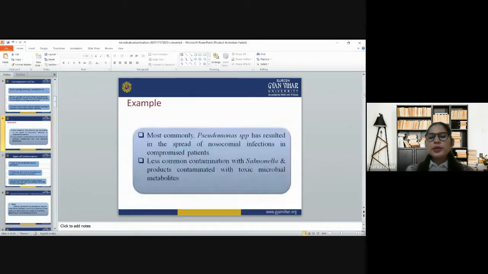Now, when we talk about examples, most commonly Pseudomonas species has resulted in the spread of nosocomial infections in immunocompromised patients. Less common is contamination with Salmonella and products contaminated with toxic microbial metabolites.